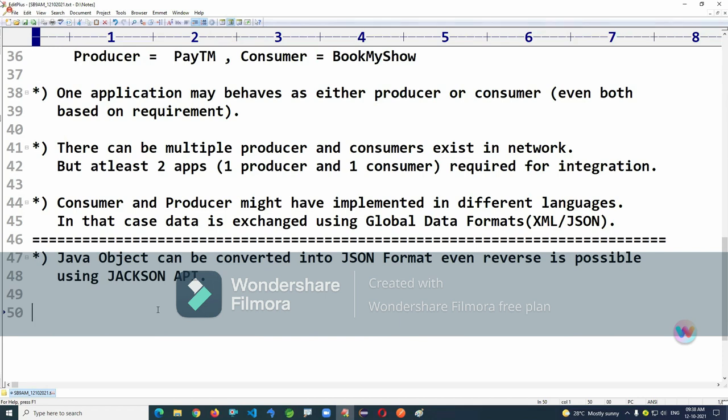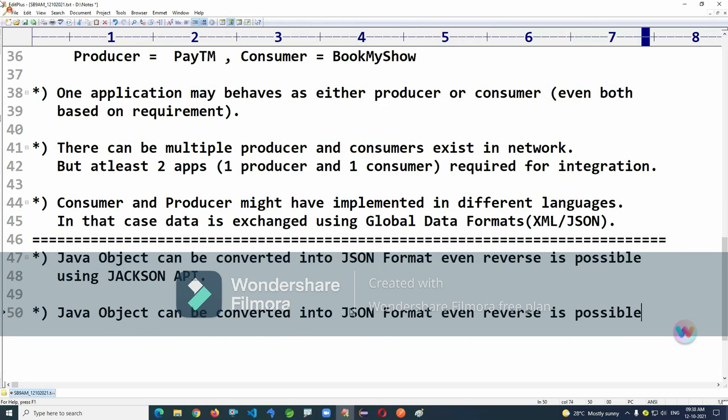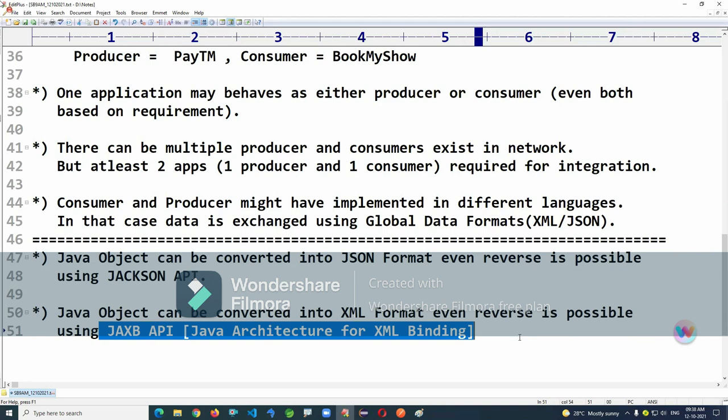In the same way, a Java object can be converted into XML format, and even the reverse is possible using XML binding, which is called the JAXB API. So you can use the Jackson API and the JAXB API for conversion.